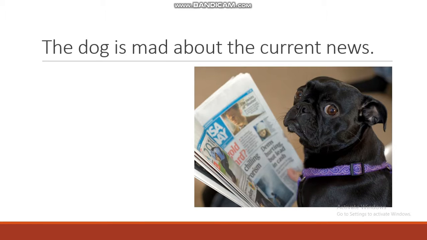The dog is mad about the current news. So dogs can't read. And also they can't hold the newspaper like this. Okay, maybe the owner of the dog holds the newspaper. So this is personification because we portray the dog as if he can read.